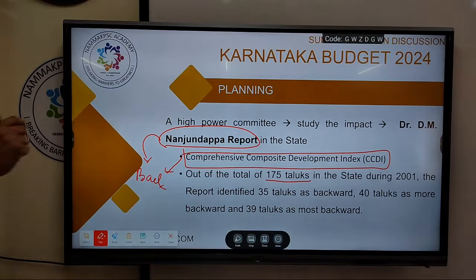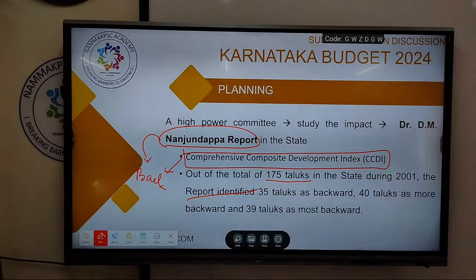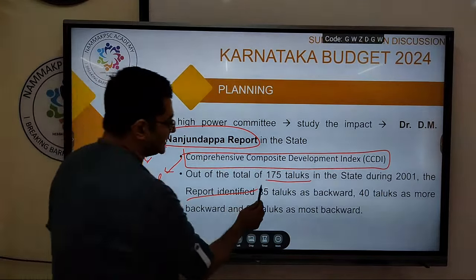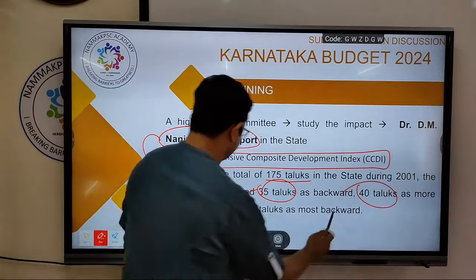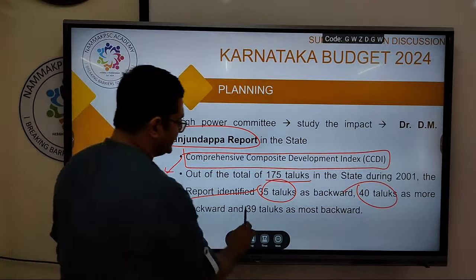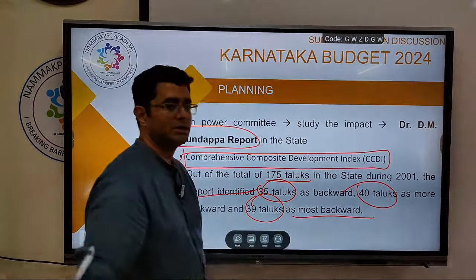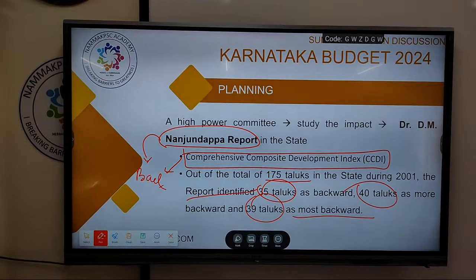Based on that, the conclusion was made. In 2001, the report identified 35 taluks as backward, 40 taluks as more backward, and 39 taluks as the most backward. These numbers are important. It's very static, very often a favorite topic of the examiner.